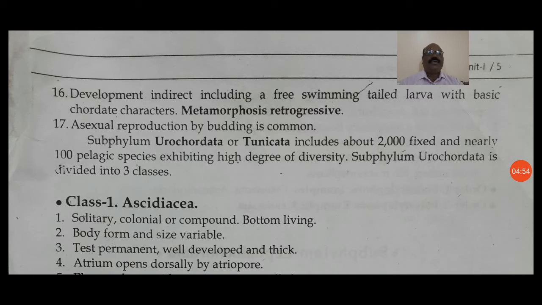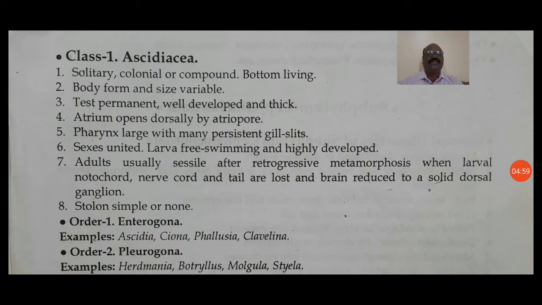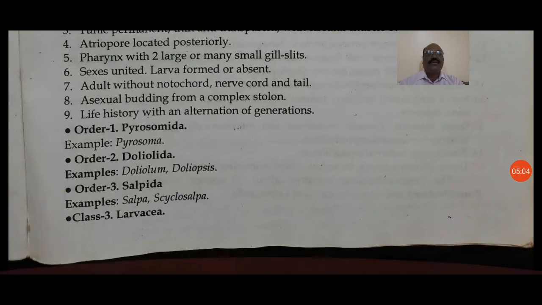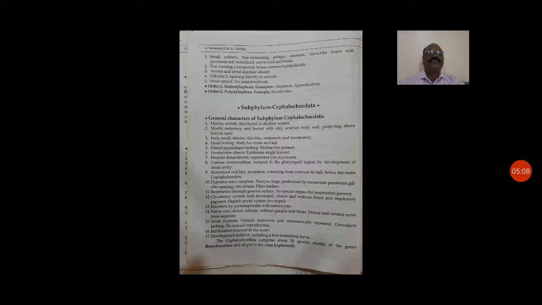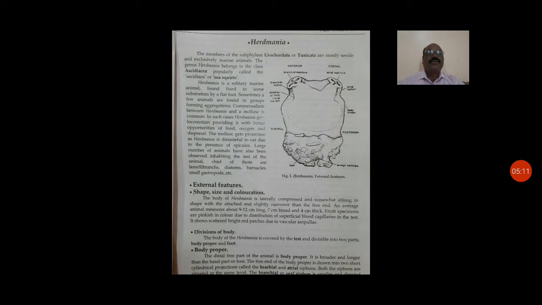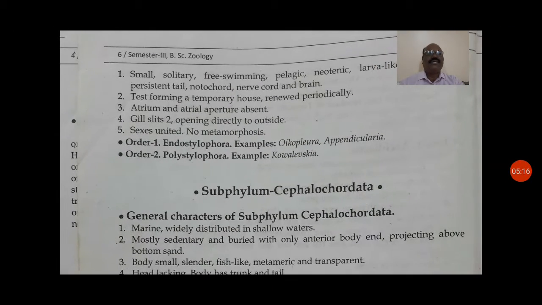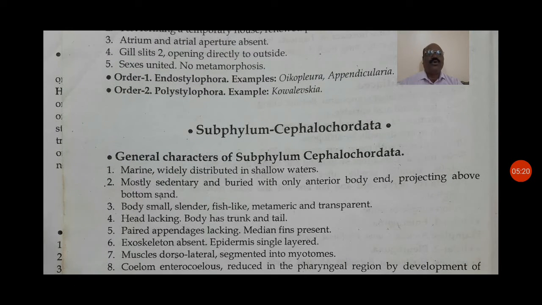Now this subphylum has class 1 Ascidiacea, then class 2 Thaliacea, and, no, only two classes are there. And then comes the subphylum Cephalochordata. So first we saw Urochordata, and the second one is Cephalochordata.